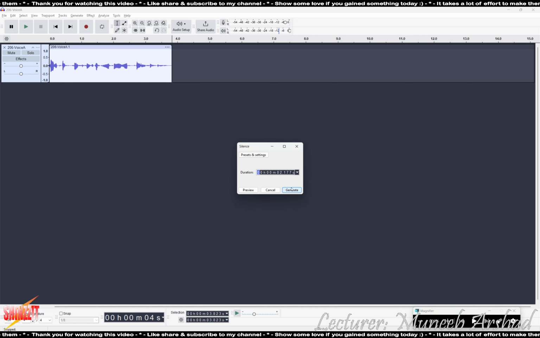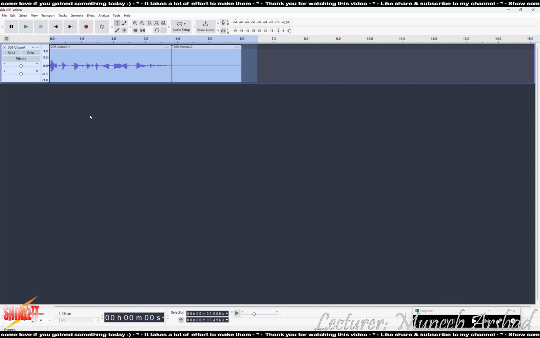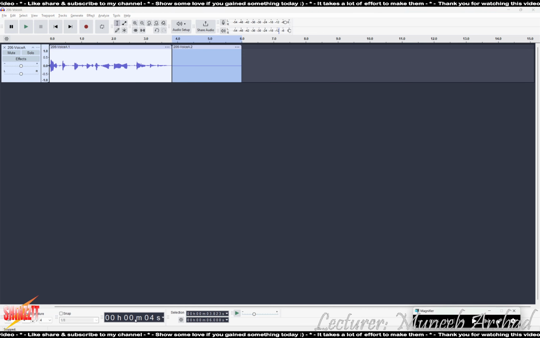Click on generate. Now, if we select this, this is for 3.823 and this is for the silence, so as you can see, the end point is exactly at 6 seconds. Do we all get this?